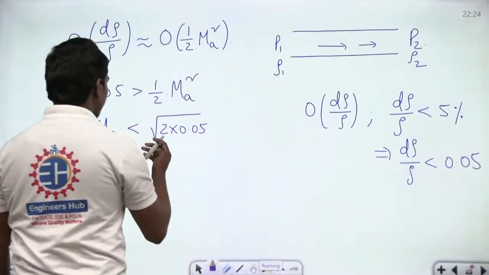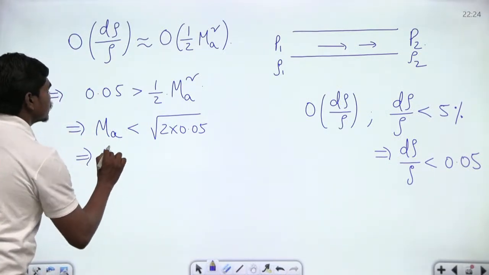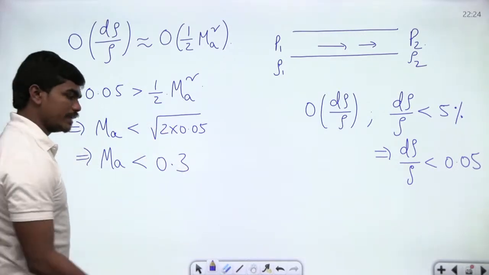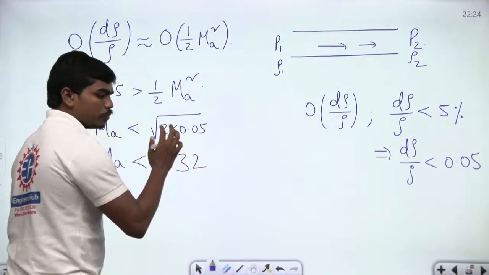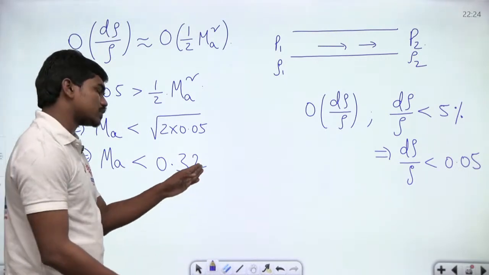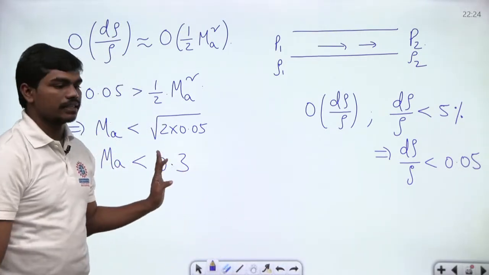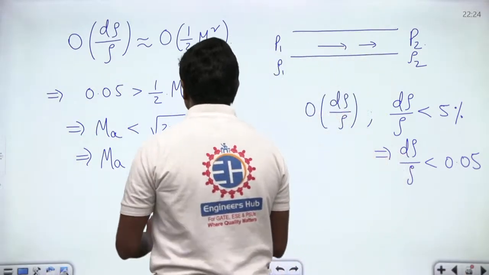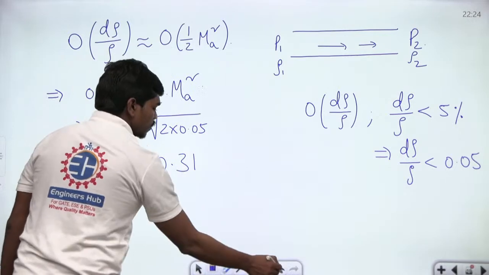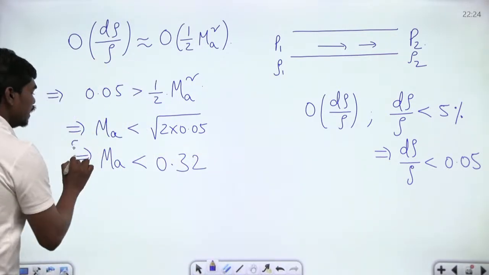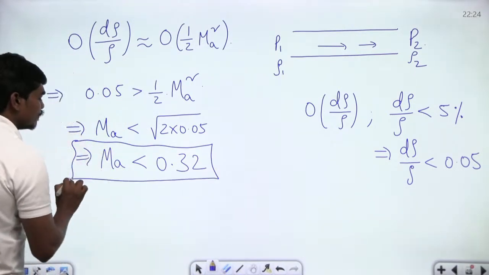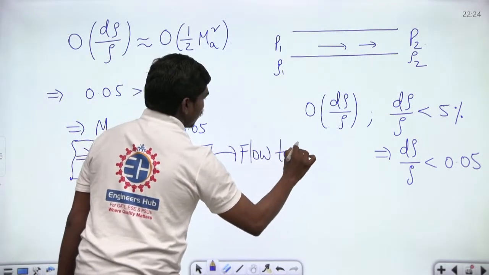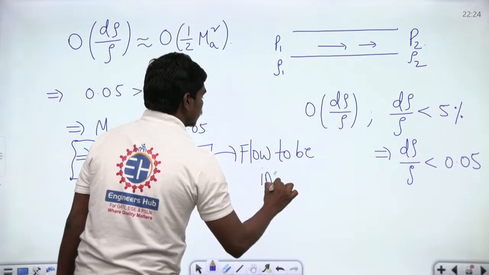So you can see, if you round off to one decimal, this Mach number is less than 0.3. So 0.316, if you round off, you come to 0.32, or some books just round it off to a single decimal place, which is 0.3. So this is your limitation for the Mach number for calling the flow to be incompressible.